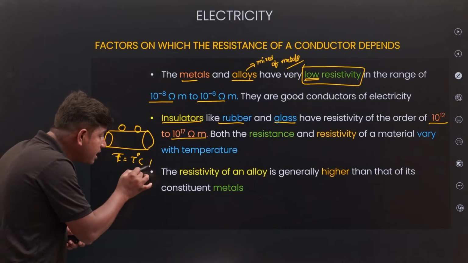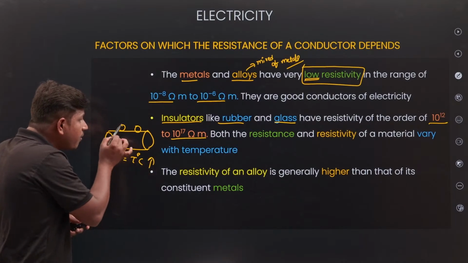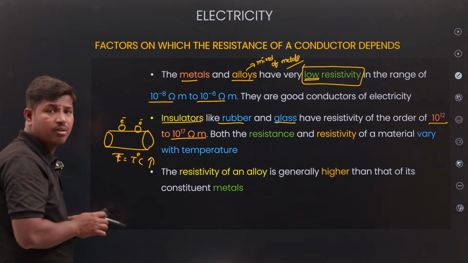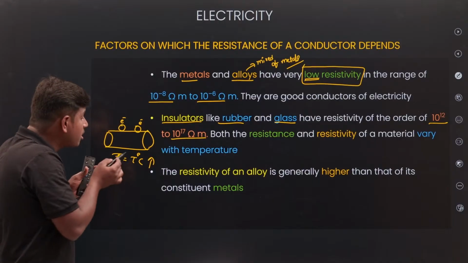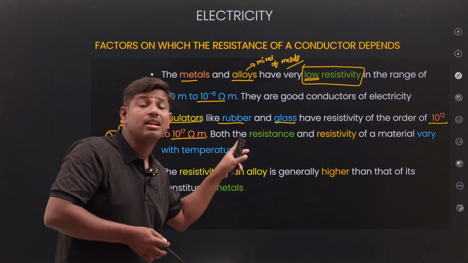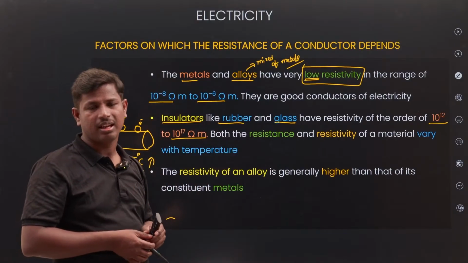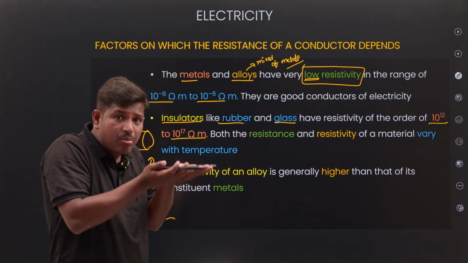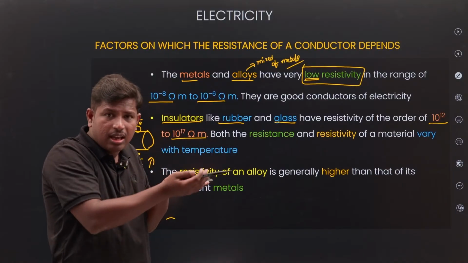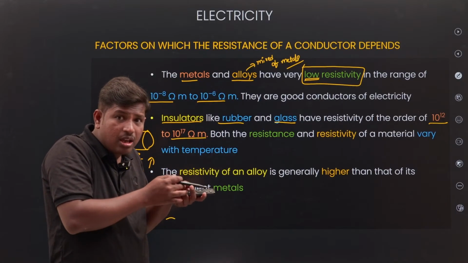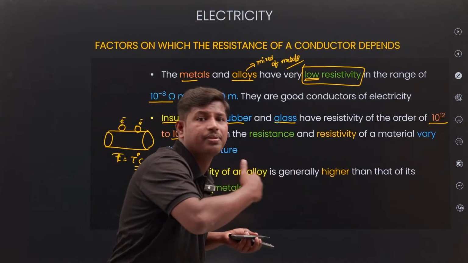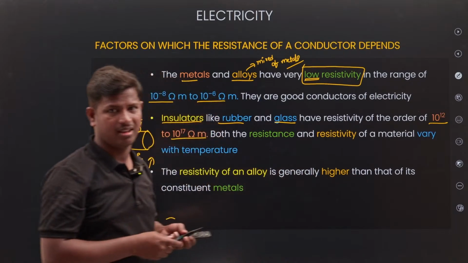If I am increasing the temperature, what happens? From the atom, electrons come out. So if you increase the temperature, resistance decreases. Why? If you increase the temperature, a number of electrons come out. If electrons come out, because of that amount of heat, they will flow now. Electricity will be there, right?